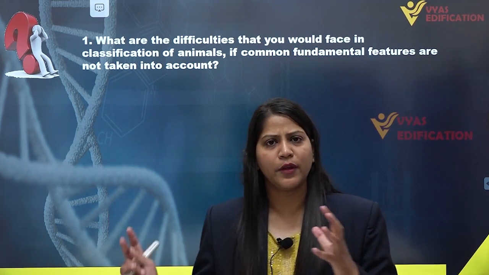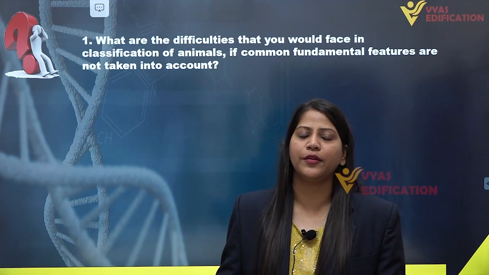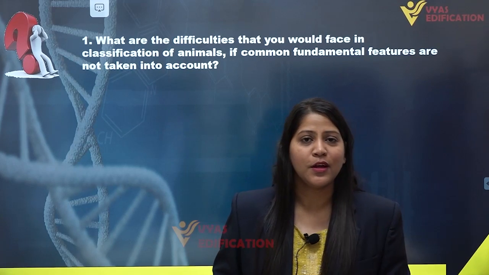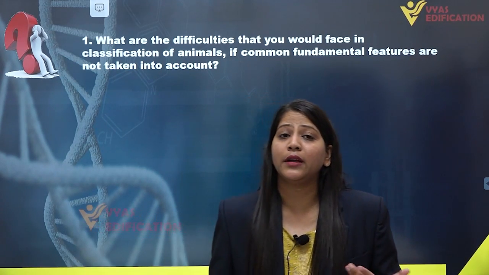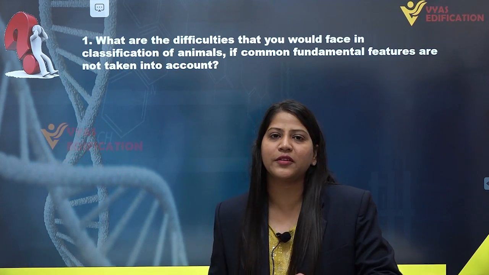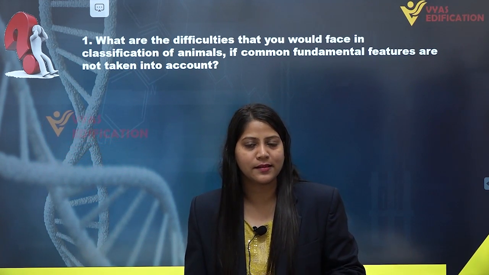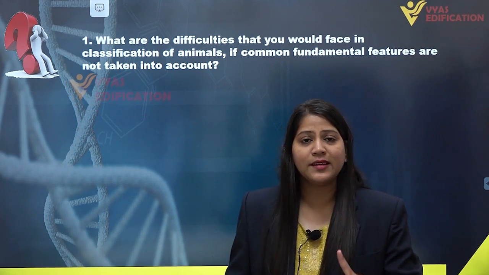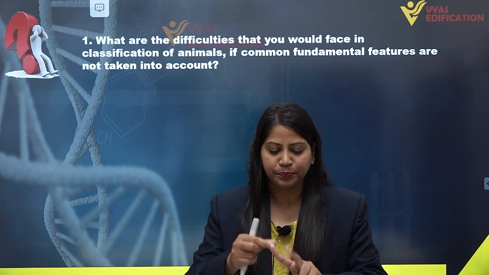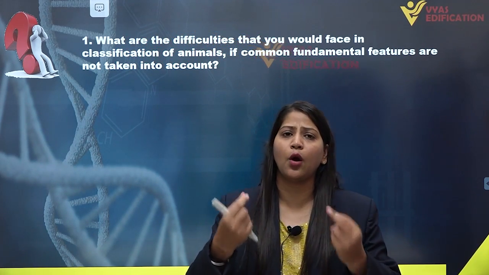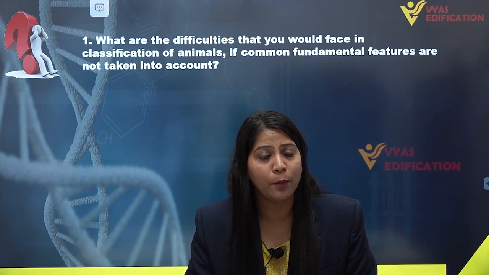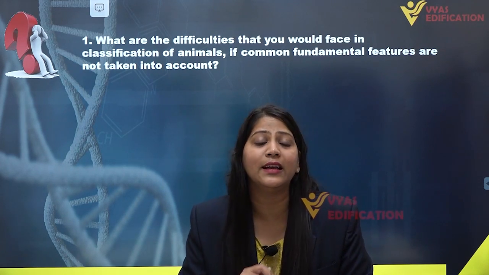So we know from the knowledge of animal kingdom, as we have already studied, I hope you all studied the animal kingdom, what the fundamental features included in the animal kingdom are, and they are the basis of classification for animals. We already studied the cellular organization, the organization of the body, the body symmetry, the presence of coelom, the presence of germinal or embryonic layers.